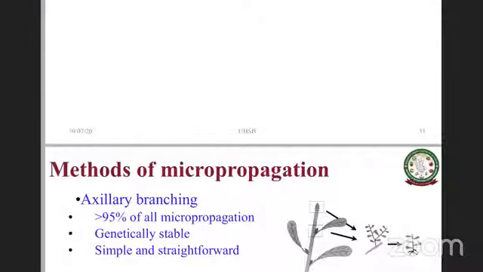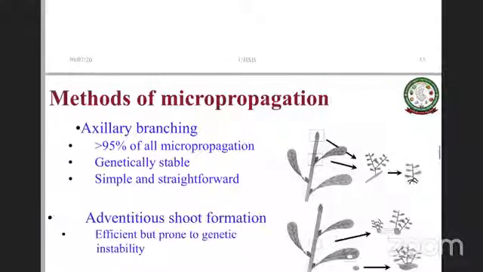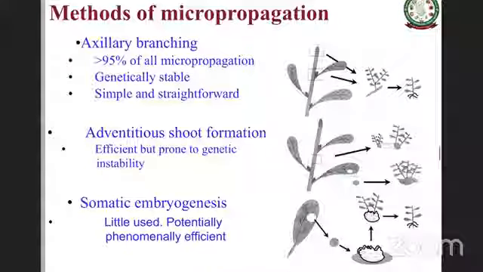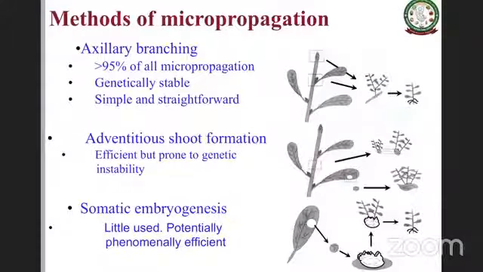Now let's look at the systems or methods used for the generation of plants by micropropagation. One is axillary branching, where more than 90 to 95% of micropropagation is done this way. Why? Because it is genetically stable and a simple, straightforward method.